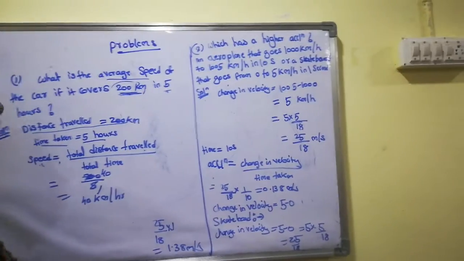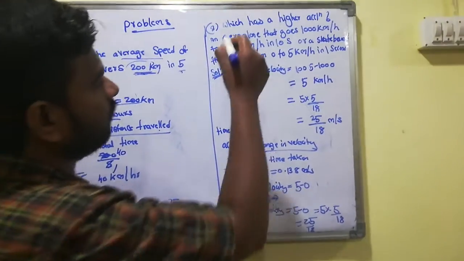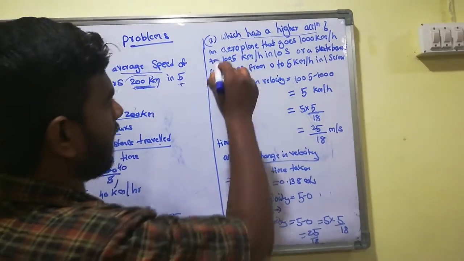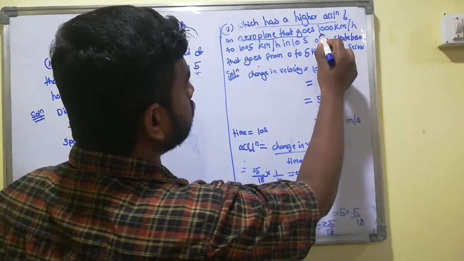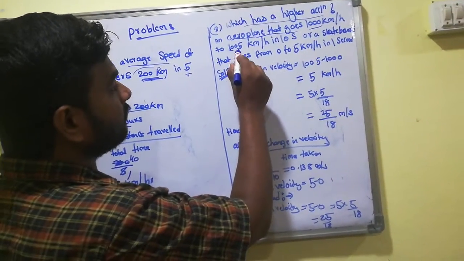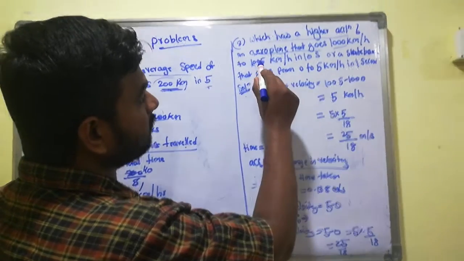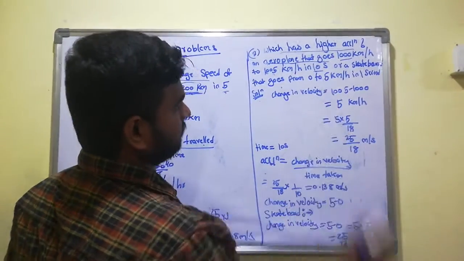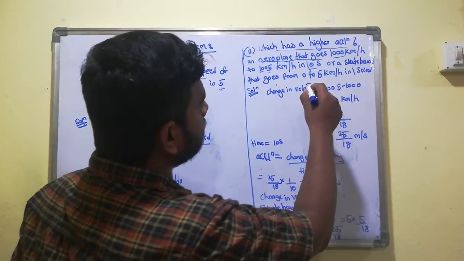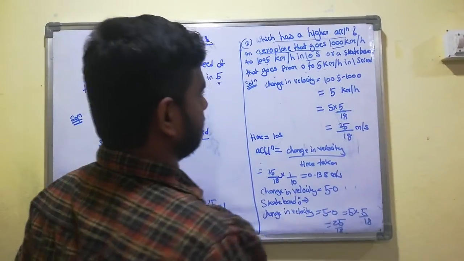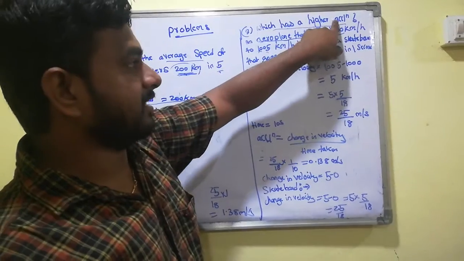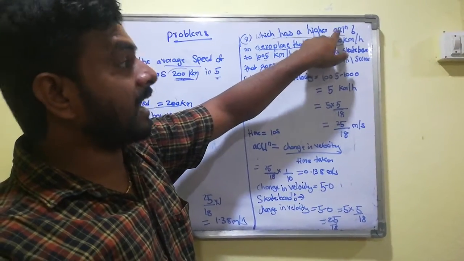Now we discuss the second problem, which is very important: which has a higher acceleration? An aeroplane that goes from 1000 kilometers per hour to 1005 kilometers per hour in 10 seconds, or a skateboard that goes from 0 to 5 kilometers per hour in 1 second. This question is very important. Which has higher acceleration? You can calculate the acceleration first.